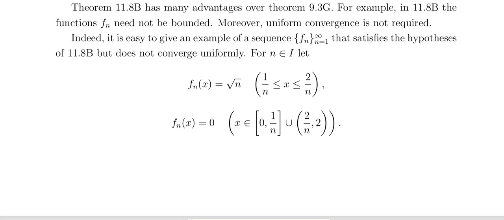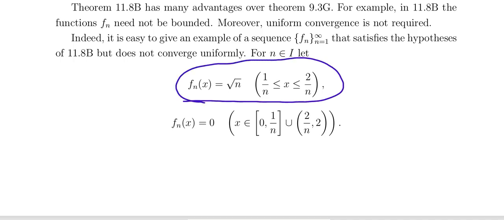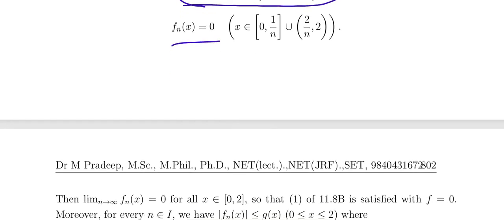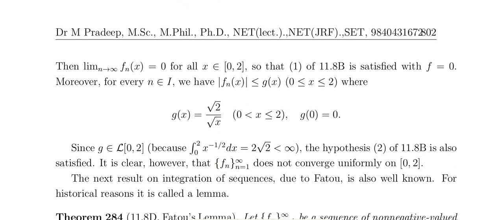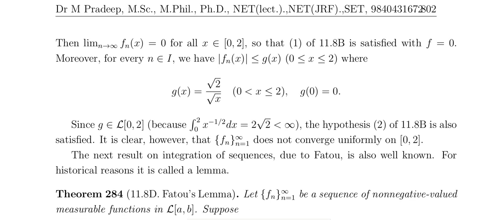Now consider a sequence of functions that satisfies the hypothesis of the Lebesgue dominated convergence theorem but doesn't converge uniformly. This is the example. fn of x equals root n for 1 by n less than or equal to x less than or equal to 2 by n, and fn of x equals 0 otherwise, on 0 to 2. So the limit as n tends to infinity of fn of x equals 0 for x in 0 to 2.